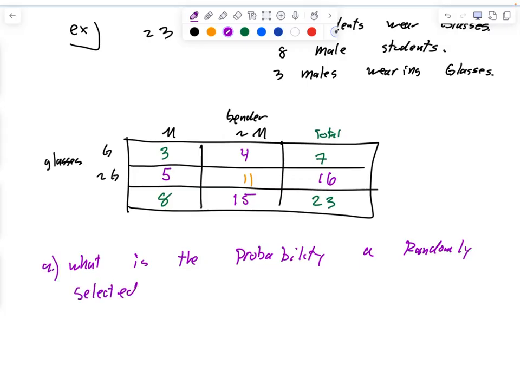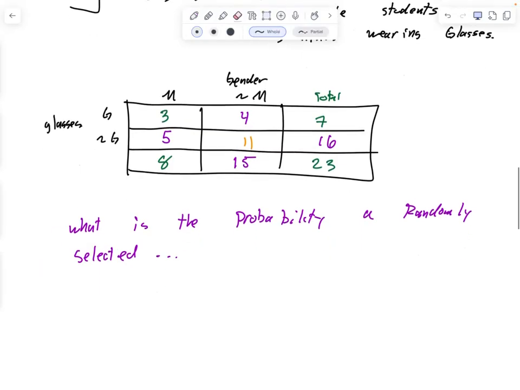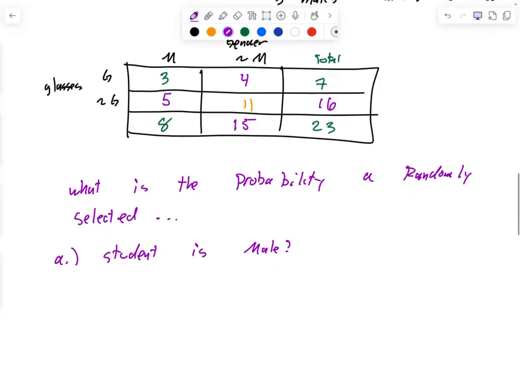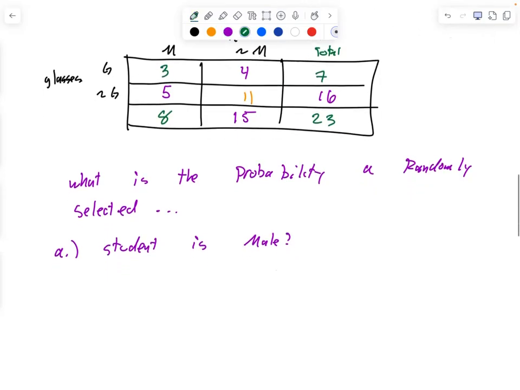Quick. What is it? 8 out of 23. Boom. What is the probability that a randomly selected student is a male wearing glasses? Males wearing glasses is 3 out of 23.